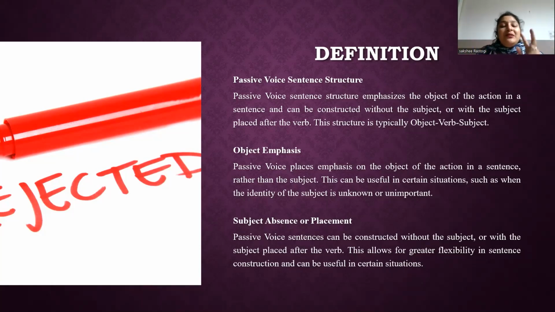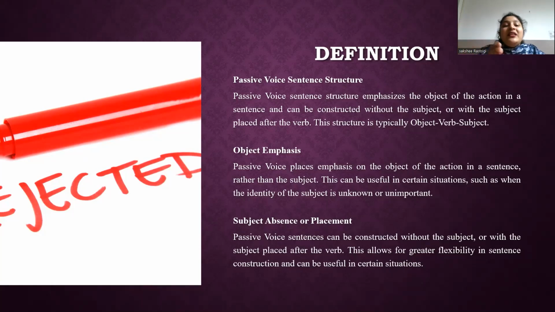When I'm using the subject placement after by, it means the ball was thrown by John. Here, I'm just focusing on the ball, but with John as the thrower. The play was written by Shakespeare. I'm just focusing on the play with Shakespeare as the writer. The package was delivered by the courier. Here, the focus is on the package with the courier as the deliverer.